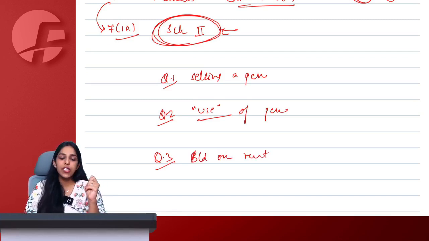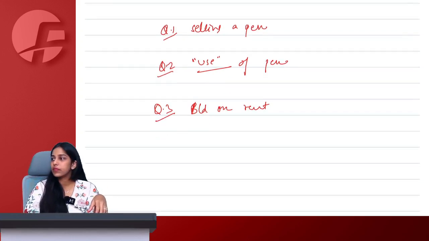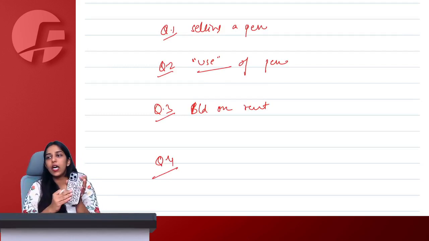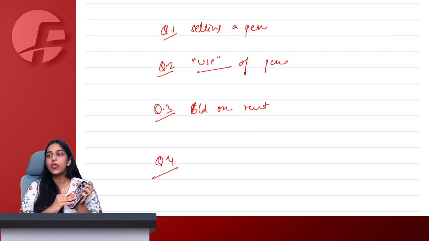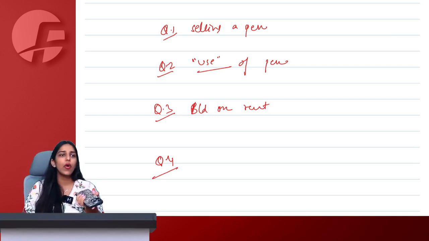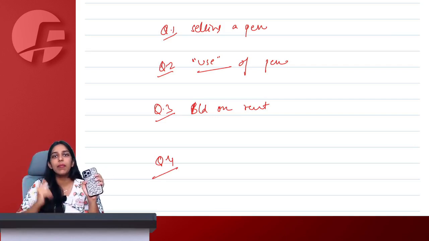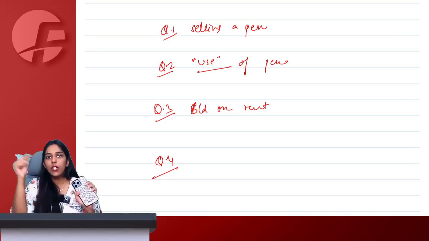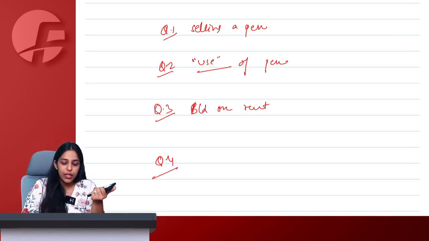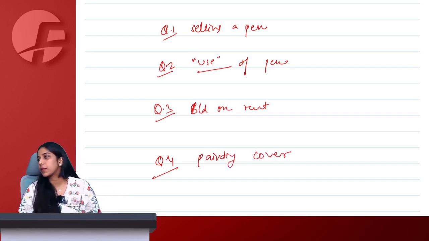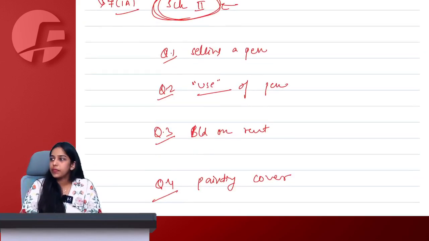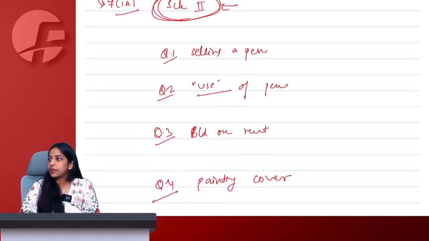Quickly keep answering fast. 1, 2, 3. Question number 4. I gave you this cover. I'm very fond of, let's say, mobile phone covers. So I gave you this cover of my phone and I wanted you to paint on this cover and give it back to me. So I gave you this cover, you painted and gave it back to me. In that case, the cover already belonged to me. I gave you a cover for painting. Is it goods or service?